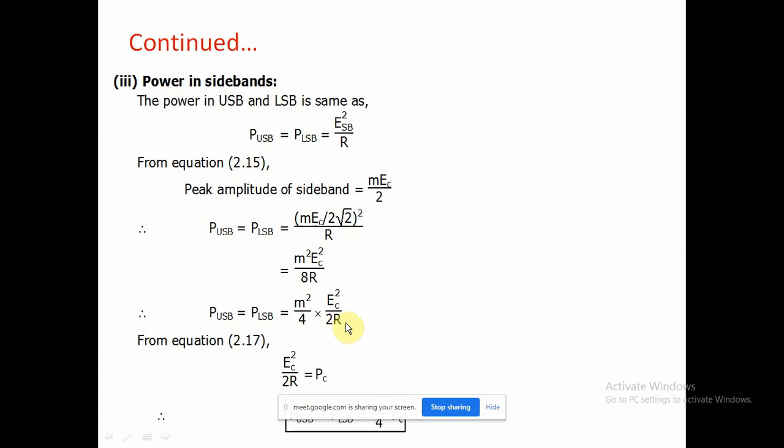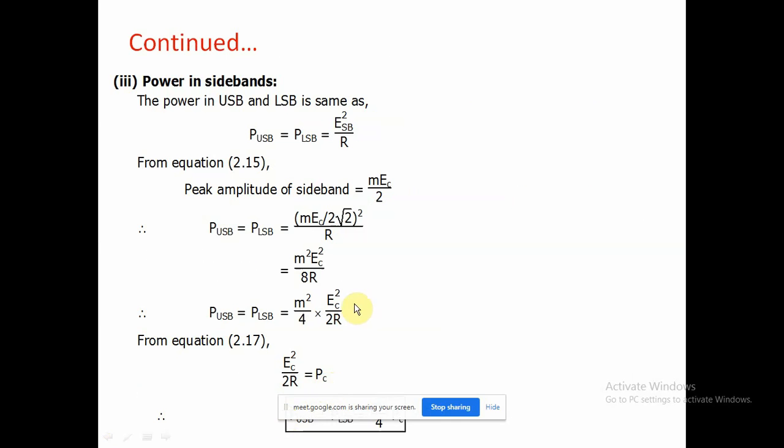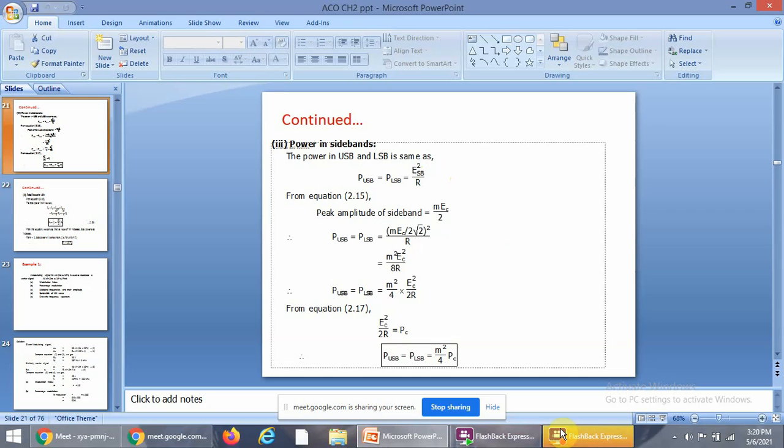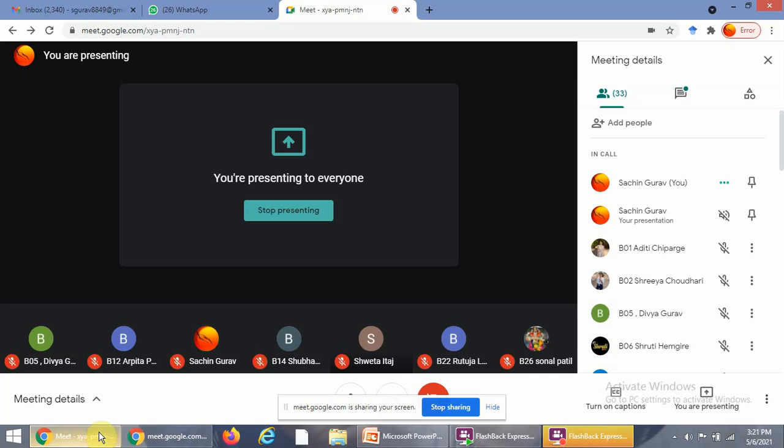Previously we saw that PC is equal to EC square upon 2R, and that is put here. We get EC square upon 2R equal to PC. Then PUSB equal to PLSB is equal to M square upon 4 into PC. That is the actual power of each sideband. Any doubt related to that?